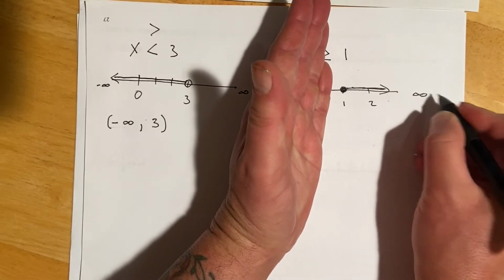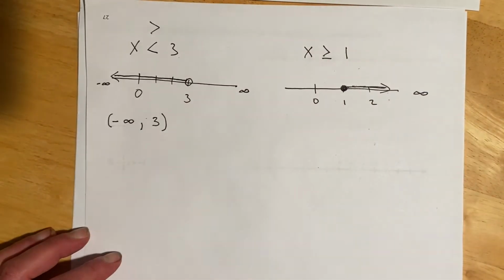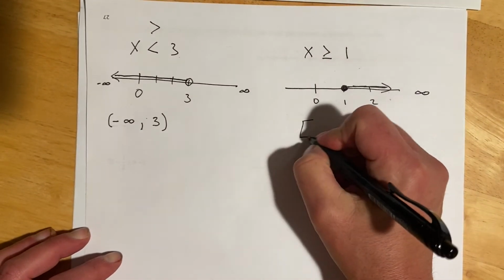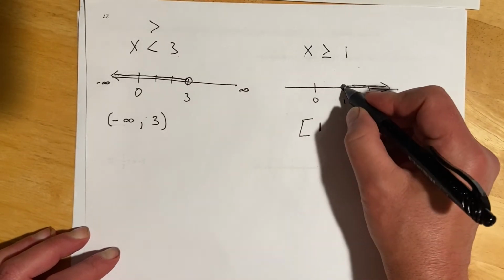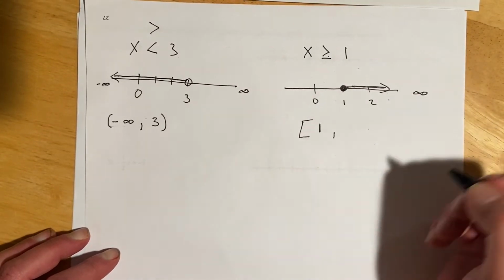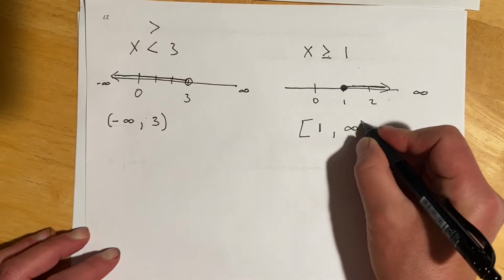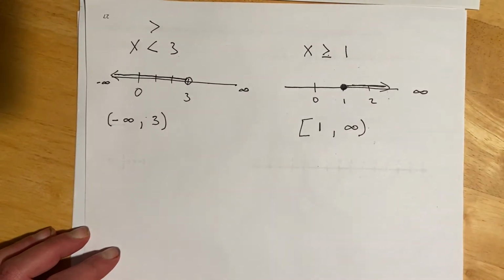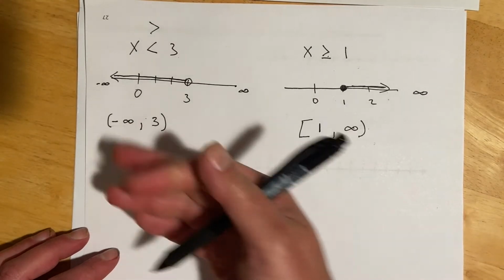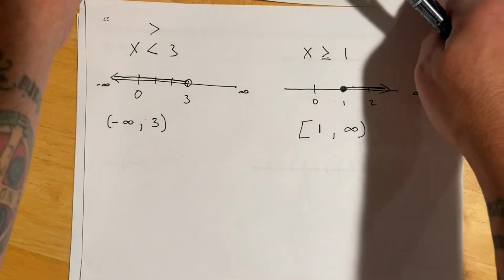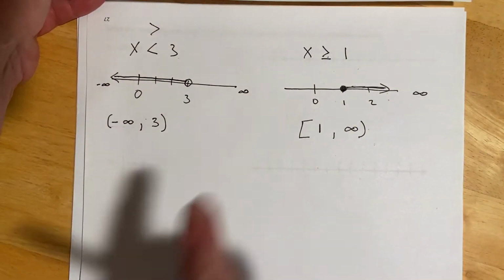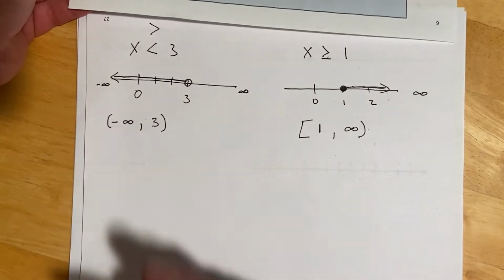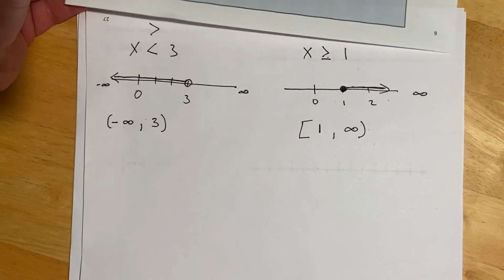For the interval notation on this, we're going to start at 1 and go to positive infinity, but this time I want to include that 1. So going from 1, I'm going to use a bracket, and that's how we say solid dot or equal sign in interval notation. Then on out to positive infinity, we still can't ever get there, so again, always a parenthesis. So that is the basics. That is what all of this stuff says, and hopefully that was a bunch clearer than me trying to read this box verbatim.